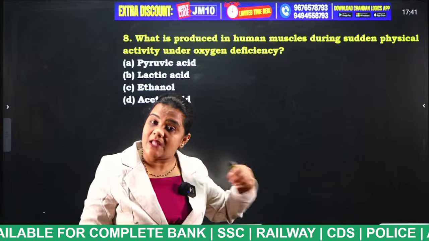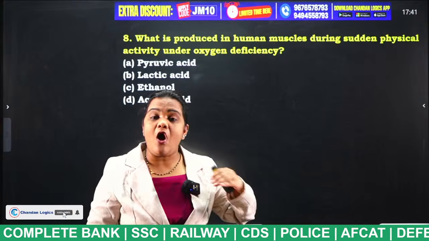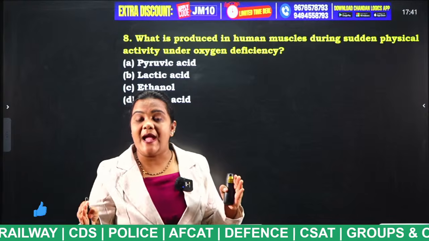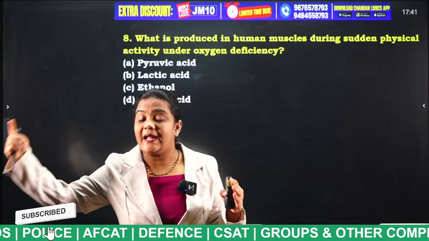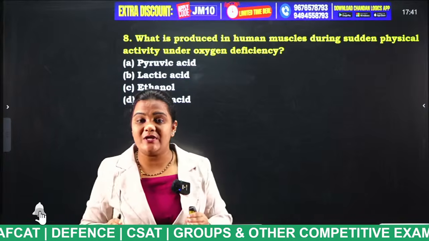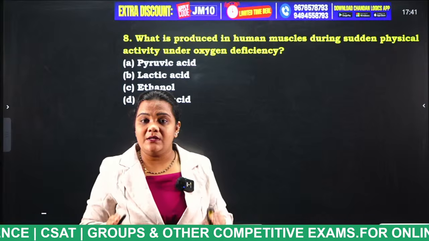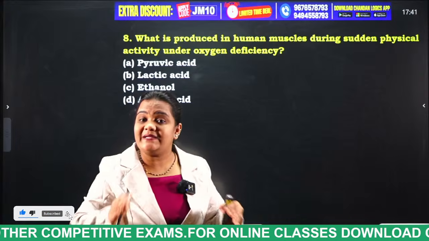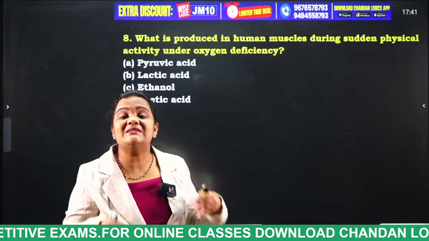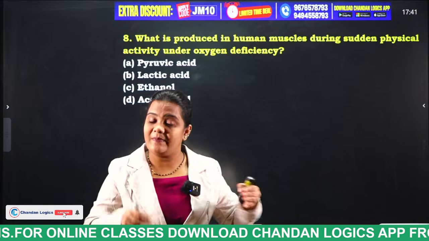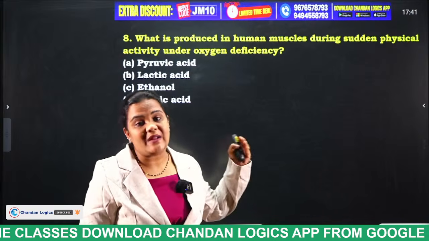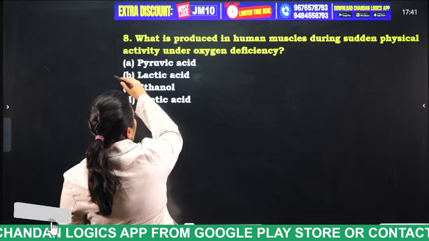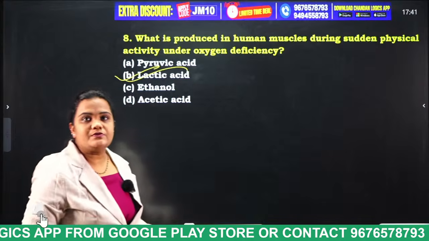So what happens in the absence of oxygen? If the oxygen is lacking, the glucose is converted into lactic acid and it does not enter into the mitochondria. This lactic acid forms an acid, right? Due to the excess acidity present in the muscles, muscle cramps will occur, and finally we will feel some type of pain. So now what is the answer for this question, students? Very good, lactic acid is produced.